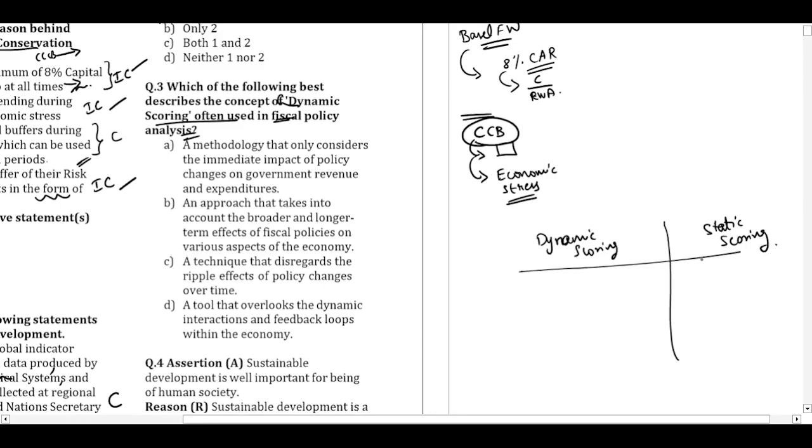When we say dynamic scoring, it will try to look into the long-term impacts of the fiscal policy. It will see how the individuals or the businesses or the economy will react to the policy changes, and it will include the feedbacks from the economy.